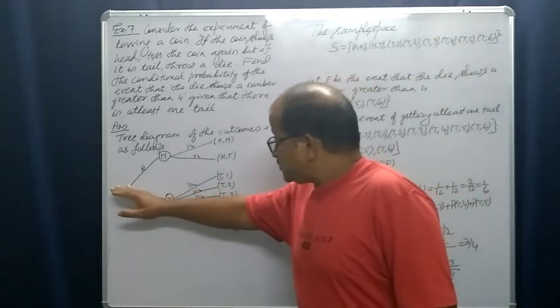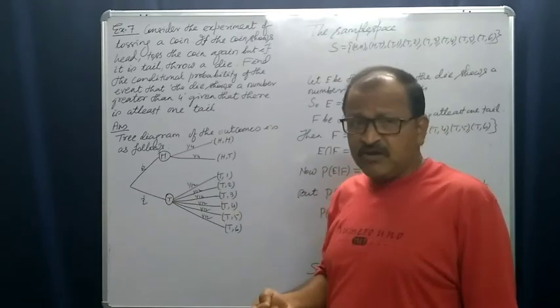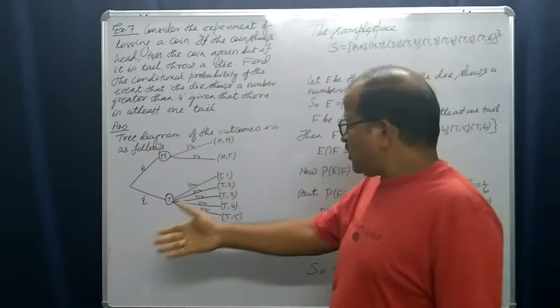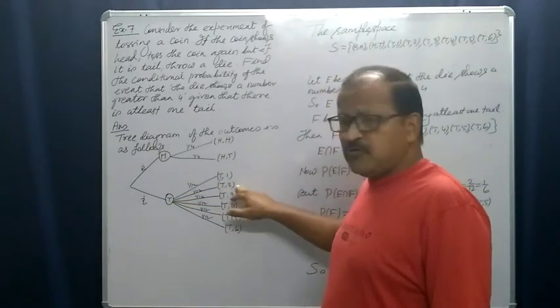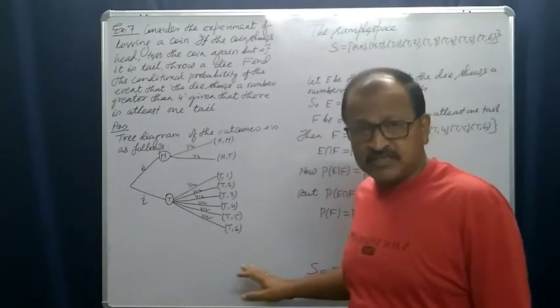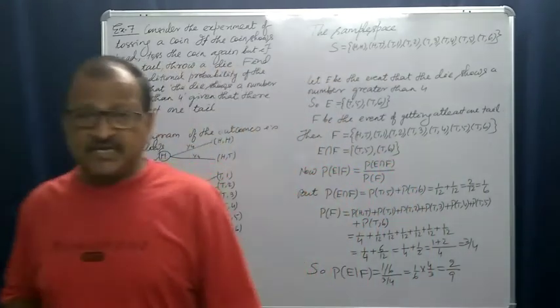Here you see, suppose tail falls. If tail falls, then I will throw a die. So what will happen? Tail 1, tail 2, tail 3, tail 4, tail 5, tail 6. These are the outcomes in the second case.